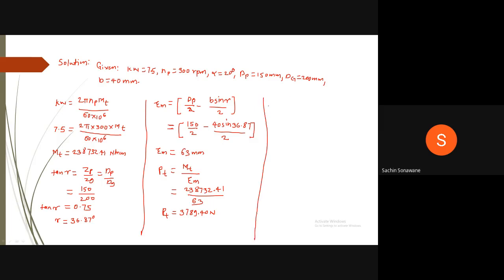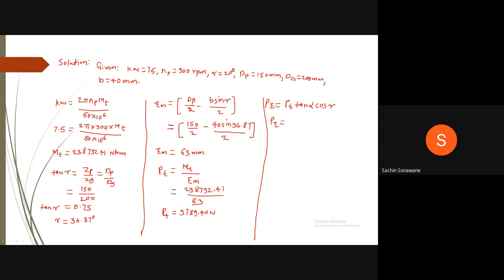Now, we will find out radial force and axial force. Therefore, radial force Pr is equal to Pt tan alpha into cos of gamma. Substitute the values.